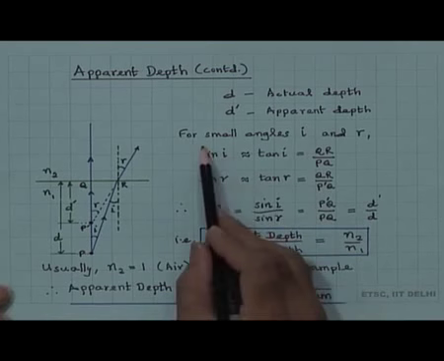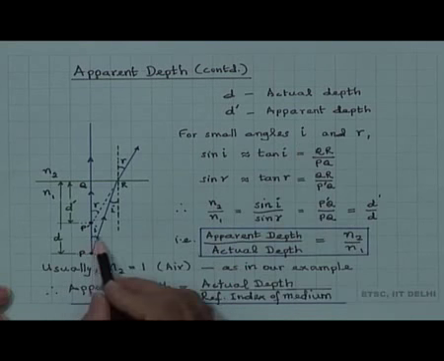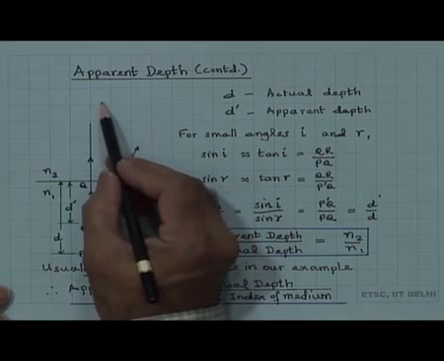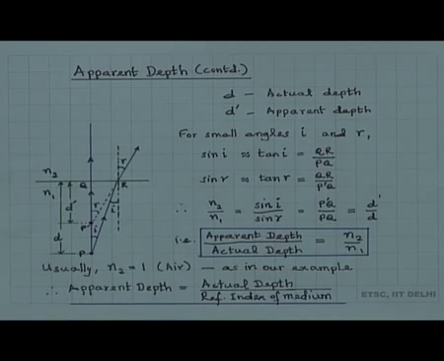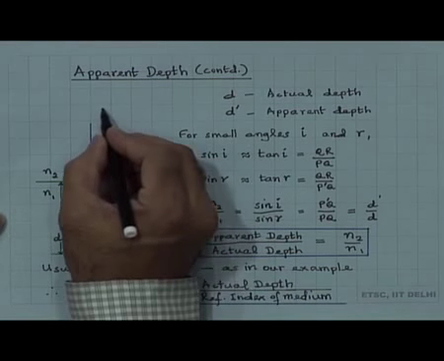Now, for small angles i, these are actually small angles, because we are looking from here. So, I can show the i which is here. So, the i is here actually.